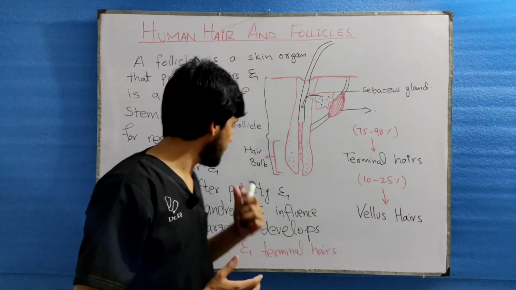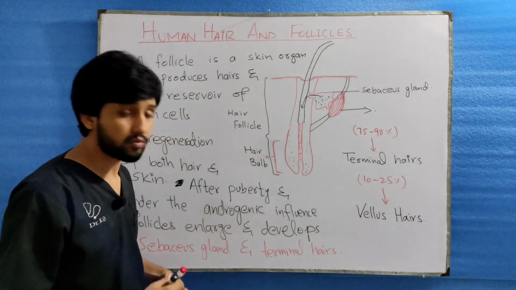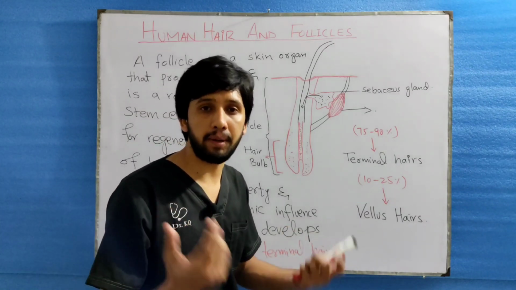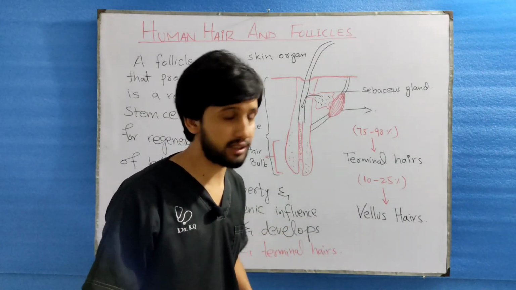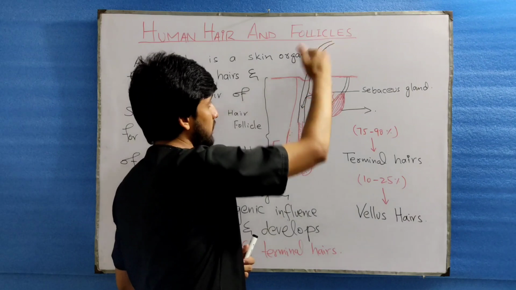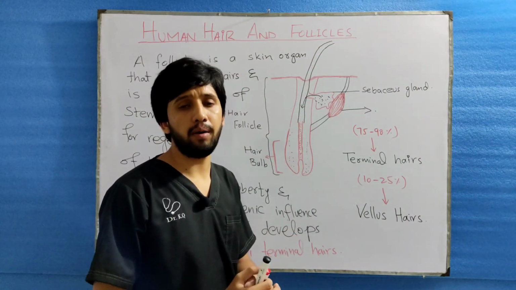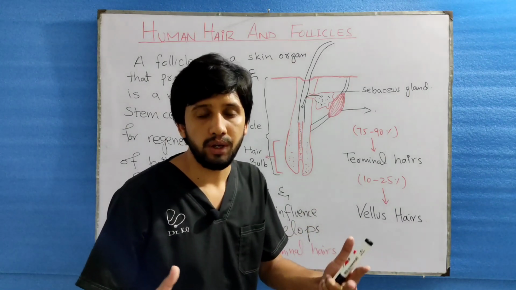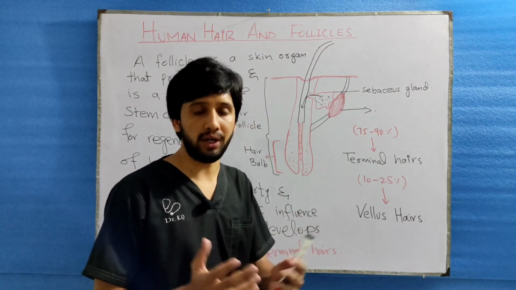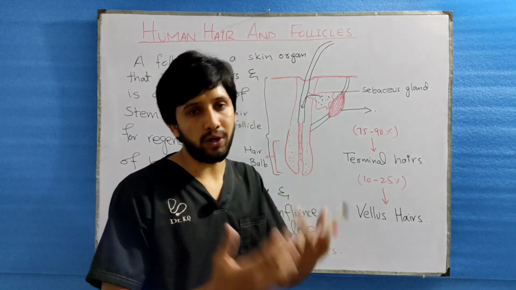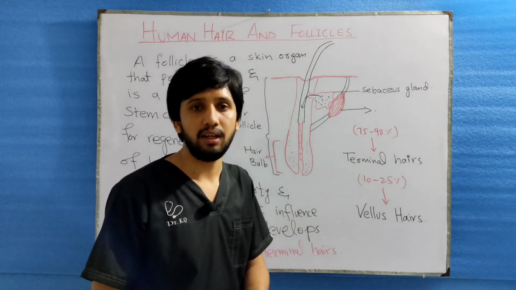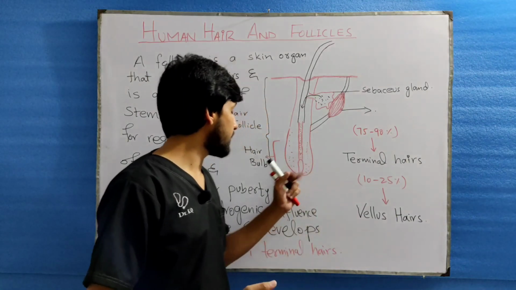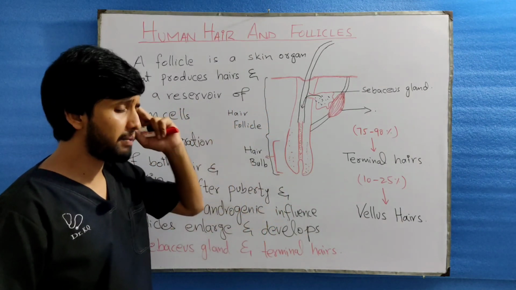So coming to the terminal hairs. Terminal hairs are long, thick, darkly pigmented hairs, present on the top of the skin. The hairs perform their role in the whole body, but we are going to discuss most importantly the scalp hair. These are important because they also beautify and give an aesthetic look to people. So we will discuss the scalp hair here.